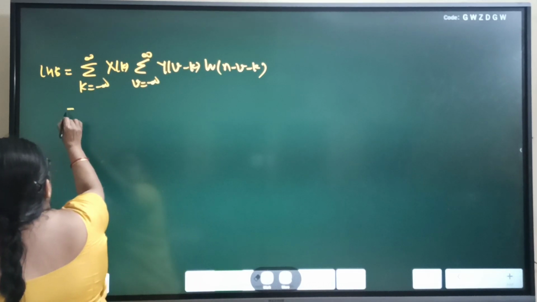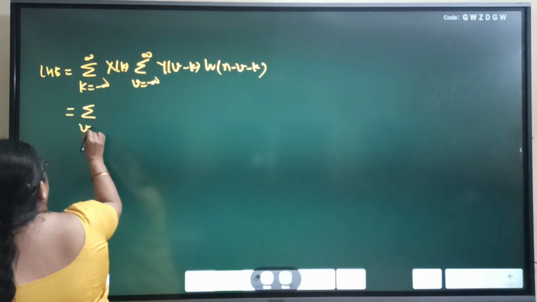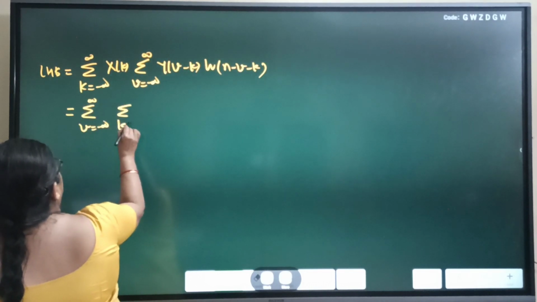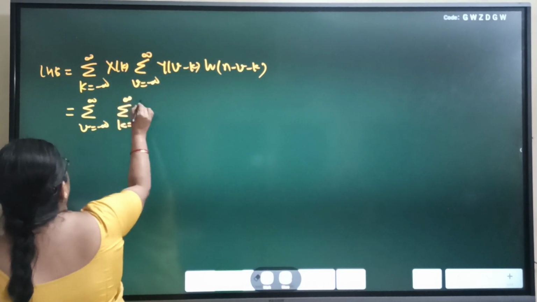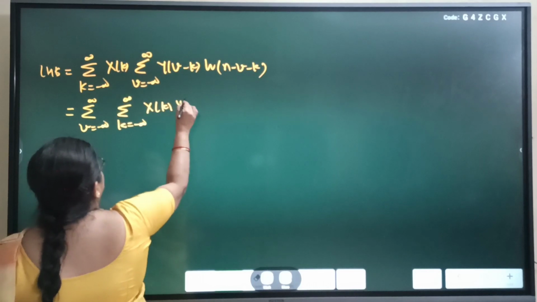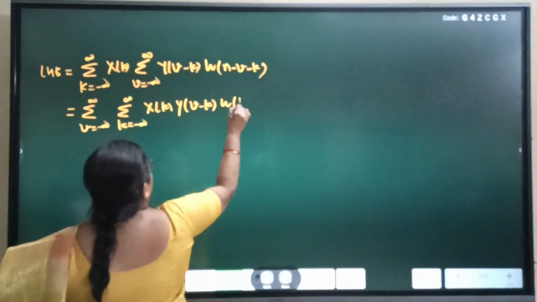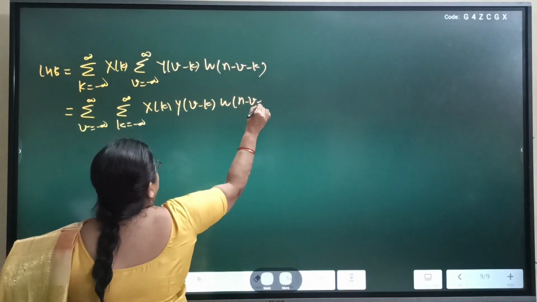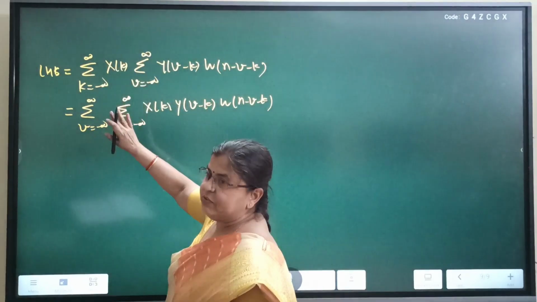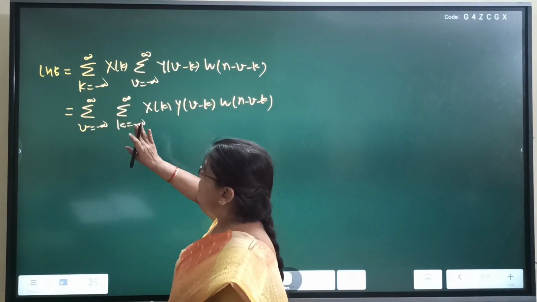Now, changing the order of summation. Summation v equal to minus infinity to plus infinity, summation k equal to minus infinity to plus infinity, x[k], y[v minus k], then w[n minus v minus k]. We just change the order of summation: v is taken out, k is taken in.